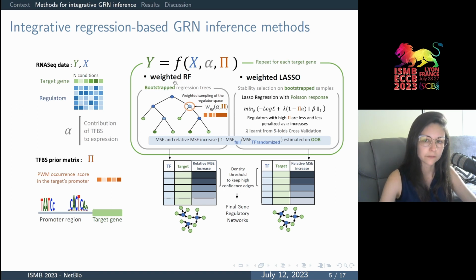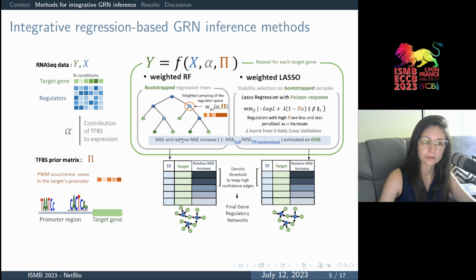In weighted random forests, the usual uniform sampling of variables at the regression tree nodes is now weighted so that regulators that are supported by a binding motif are more likely to get picked. In weighted lasso, a generalized linear model is fit under the lasso constraint, and the strength of the lasso penalty is actually smaller for the regulators that are supported by a binding site.